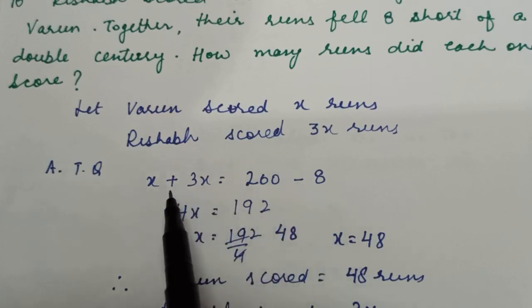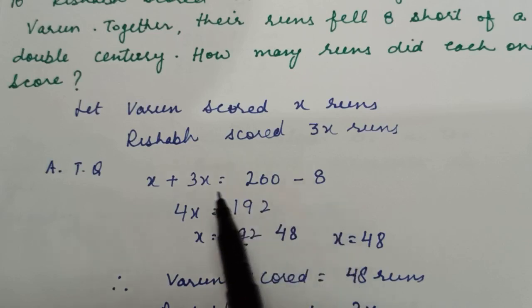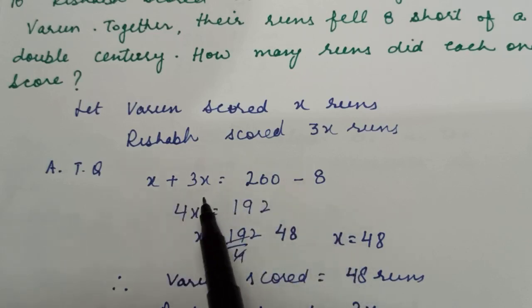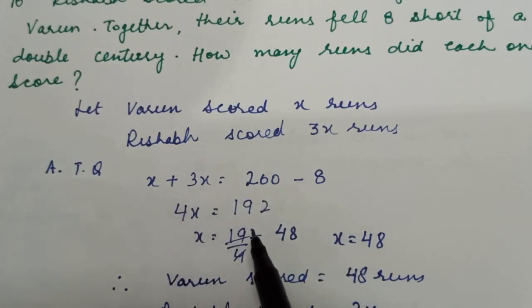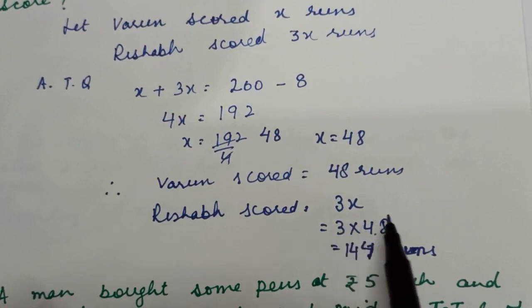So we got the equation here: x plus 3x is equal to 200 minus 8. And x plus 3x is 4x, which is equal to 192. We get the value of x as 48. It means Varun scored 48 runs. Rishabh scored 3 times of it, means 3 into 48.